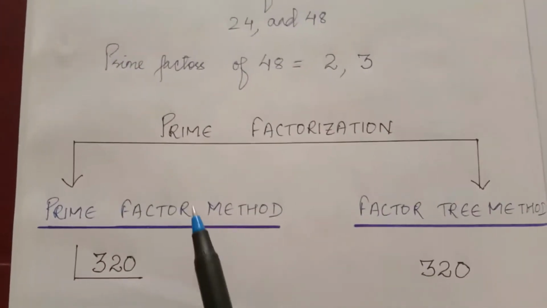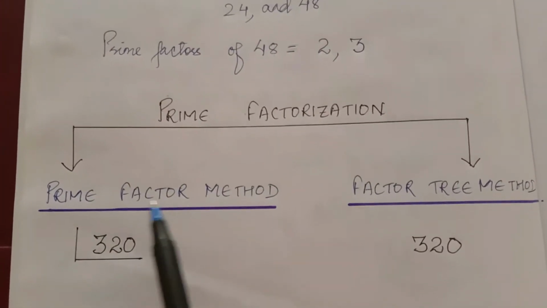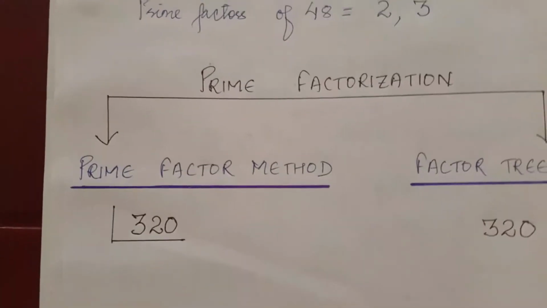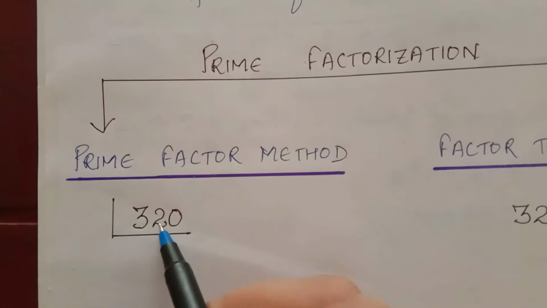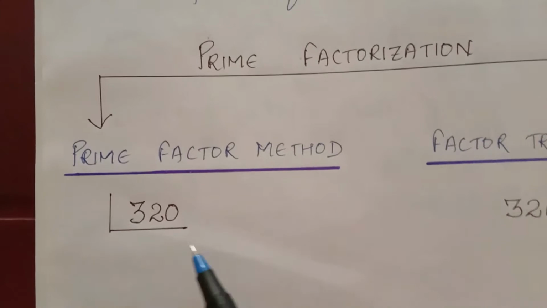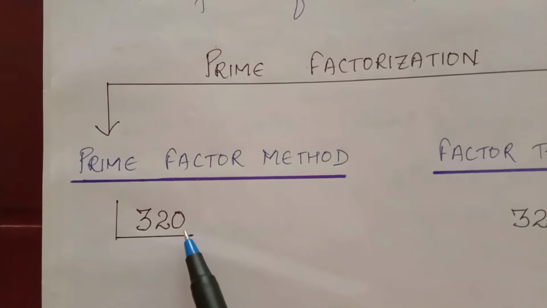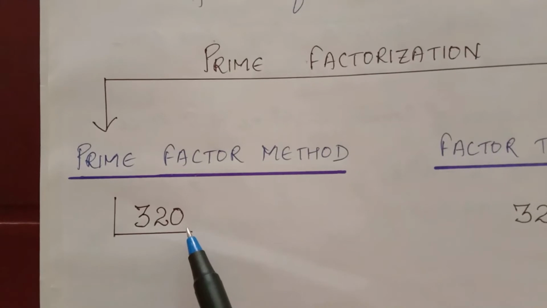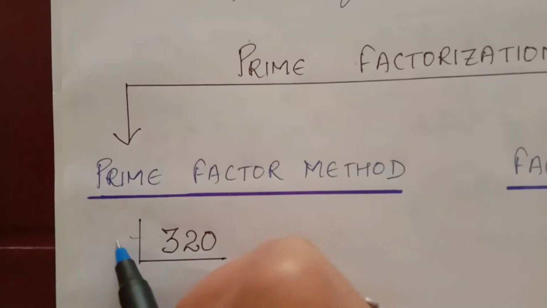There are two methods to find the prime factors in prime factorization. One is the prime factor method, another is the factor tree method. First I will teach you how to find the prime factors by the prime factor method. So this is 320. In the last class I taught you the rules of divisibility, right? If the last digit is an even number, 0, 2, 4, 6 or 8, then that number is always divisible by 2. So we will divide by 2.